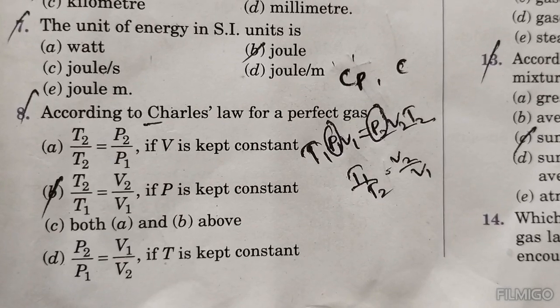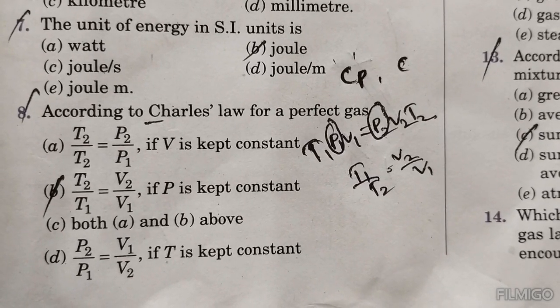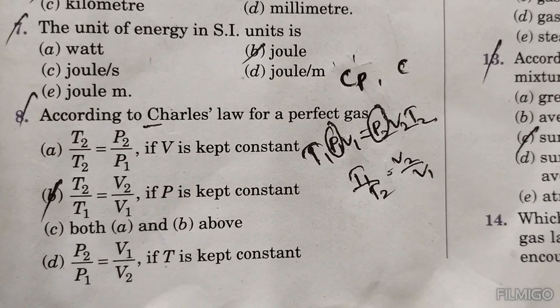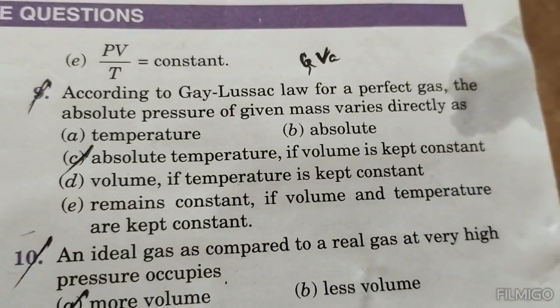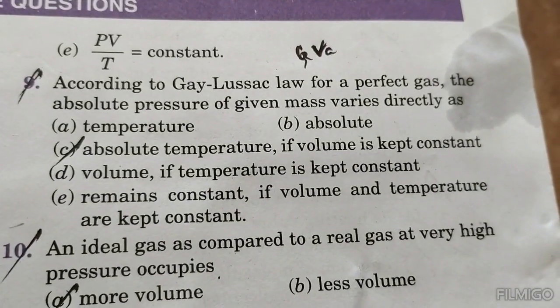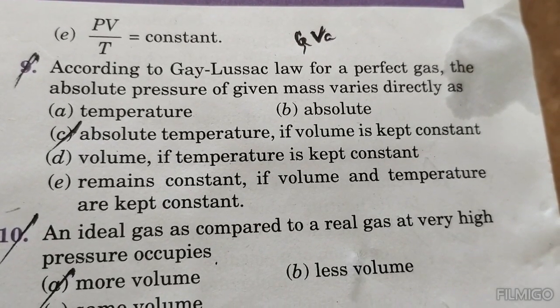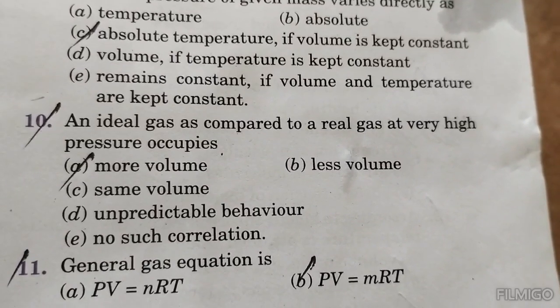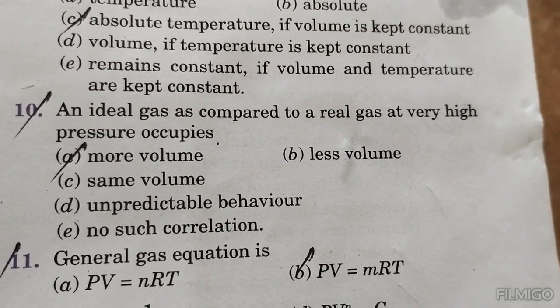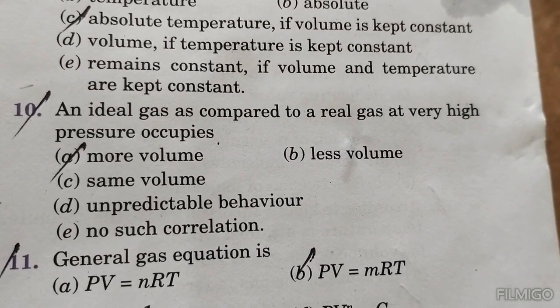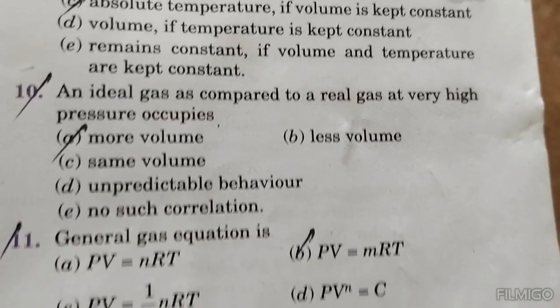According to Charles' law of a perfect gas, T2/T1 = V2/V1, because P is kept constant. According to Gay-Lussac's law, for a perfect gas, the absolute pressure of a given mass varies directly as absolute temperature, its volume kept constant. An ideal gas compared to a real gas at very high pressure occupies more volume.